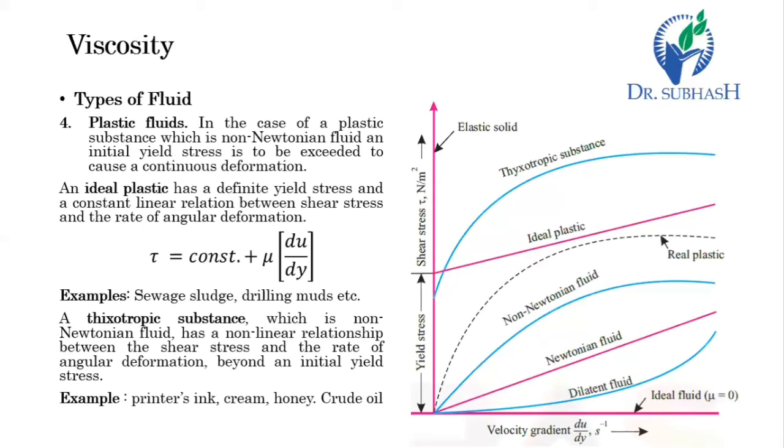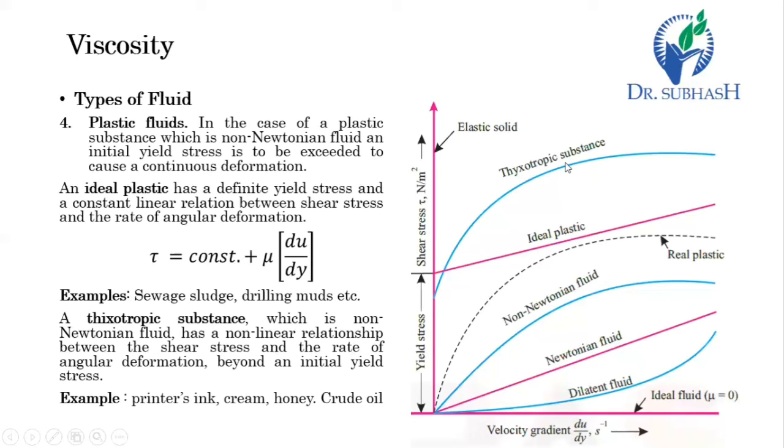But thixotropic substances are those substances which do not follow Newton's law of viscosity, or are considered as a non-Newtonian fluid, with a non-linear relation between the shear stress and the rate of angular deformation beyond an initial yield state. So just like an ideal plastic fluid, it already has some yield stress, but after that yield stress, it does not follow Newton's law.